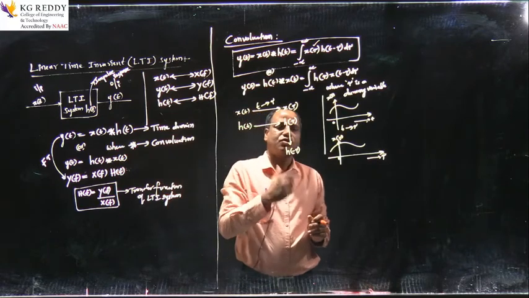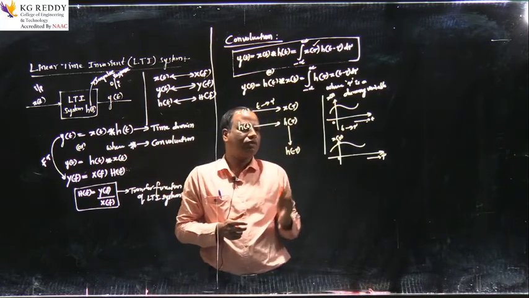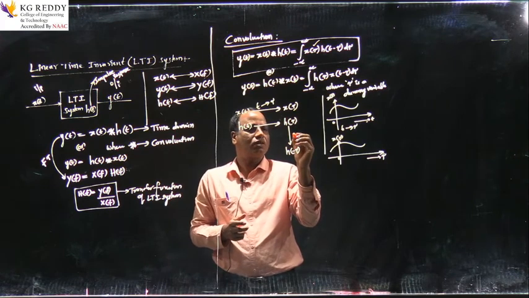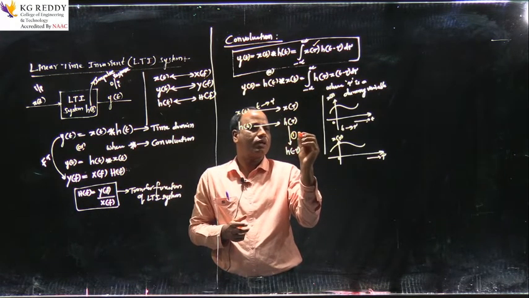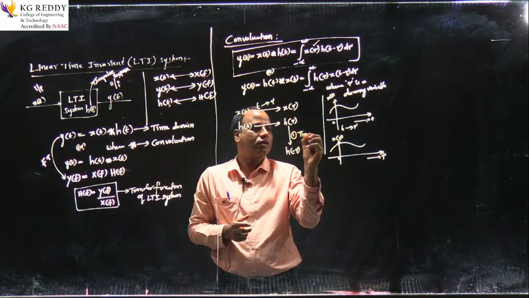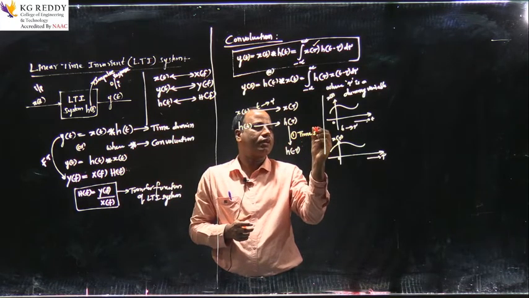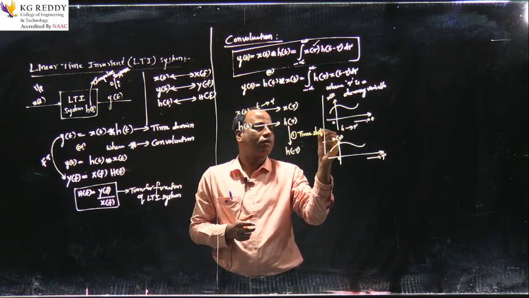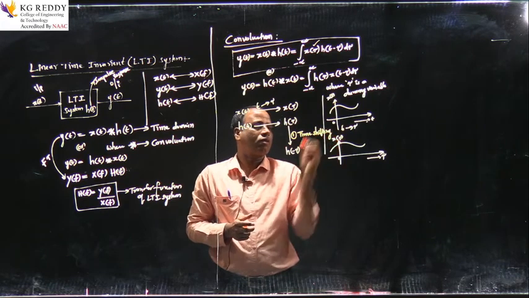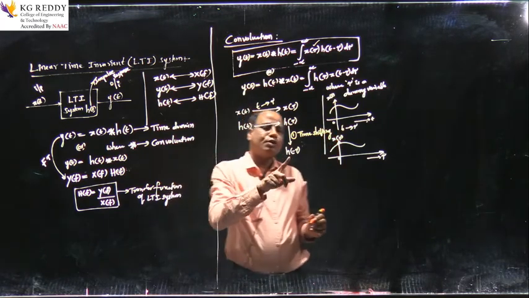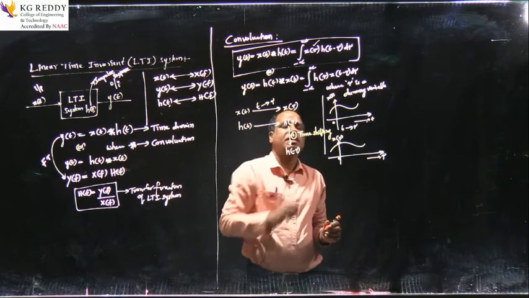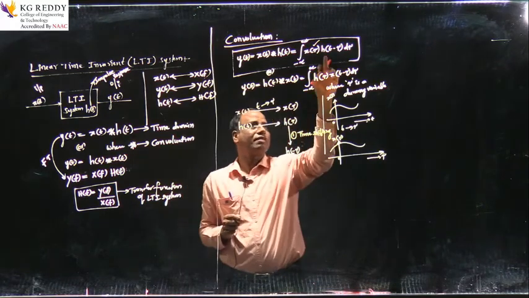Now to get this h of minus tau from h of tau, we require an operation called time shifting. We call it time shifting. Then still I cannot use this h of minus tau in this particular expression, because I do not have h of minus tau here.